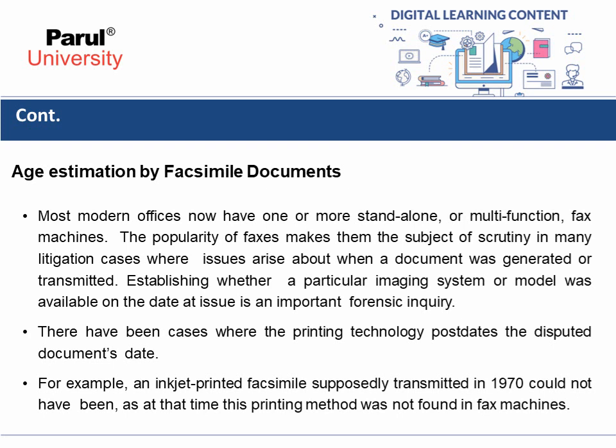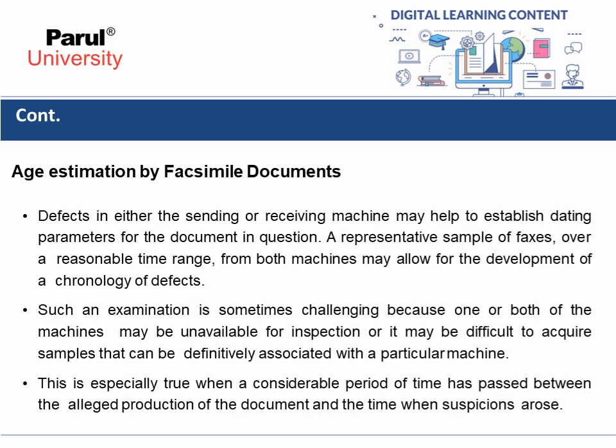There have been cases where the printing technology postdates the disputed document's date. For example, an inkjet printed facsimile supposedly transmitted in 1970 could not have been, as at that time this printing method was not found in fax machines.